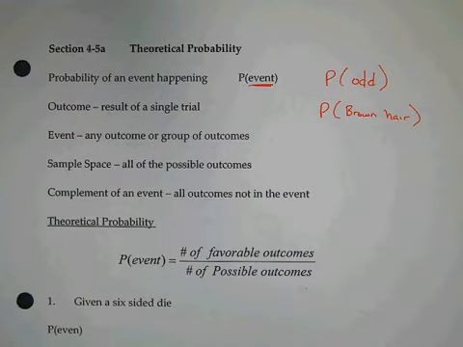If I said throw all your names in a hat, what's the chance that I pull out a name beginning with the letter N? Okay, whose names begin with the letter N? So the chance of that would be 1 out of 22. So the sample space would be all of your names. That would be the example of a sample space.